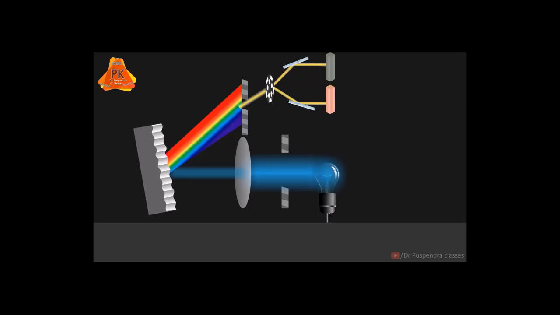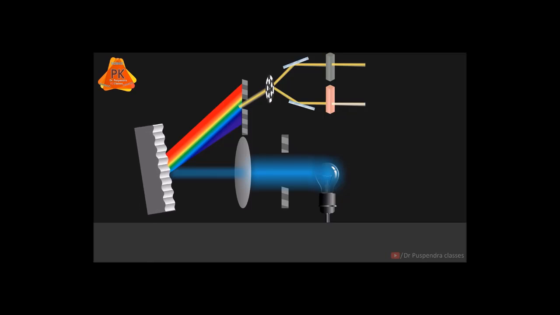For sample or reference holding, here we have to use cuvette, and that cuvette is made up of quartz. If we are using cuvette of quartz, then it will cover the entire range of UV visible, because quartz will not absorb UV light as well as it will not absorb visible light. But if we are using a cuvette of glass, then it can be used only in visible range because glass will absorb the UV light. Now this radiation will pass through the cuvette and go to the next level.